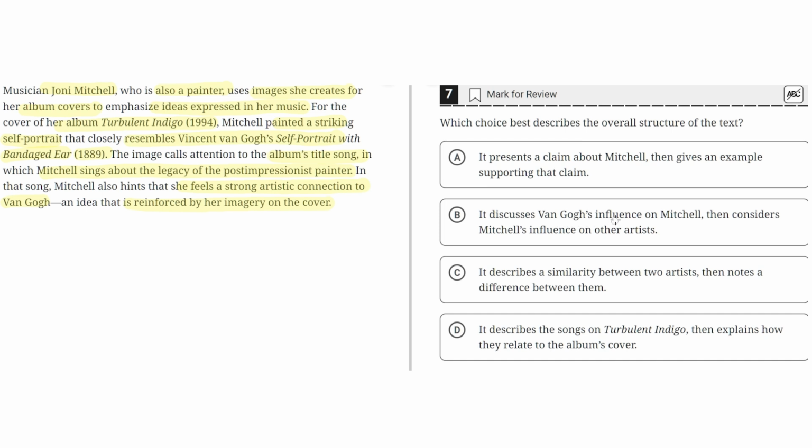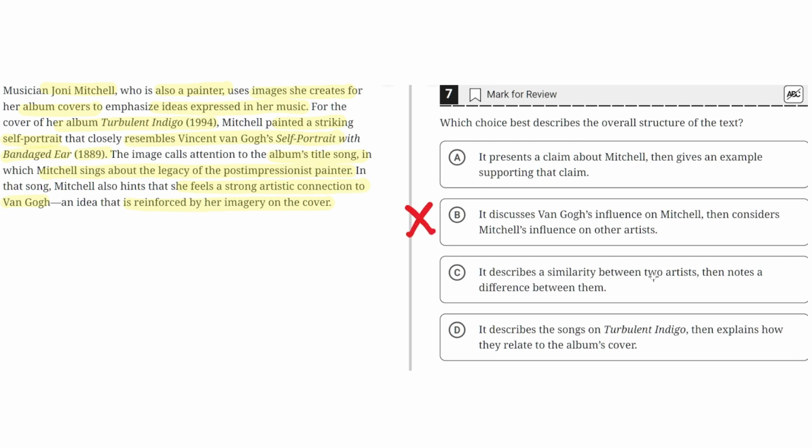B. It discusses Van Gogh's influence on Mitchell, then considers Mitchell's influence on other artists. This is incorrect because although it does discuss Van Gogh's influence on Mitchell, it does not consider Mitchell's influence on other artists, where the text only discusses Van Gogh and Mitchell, not any other artist. So B is incorrect.